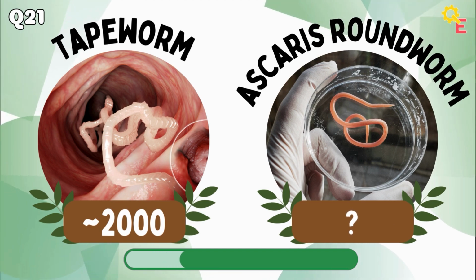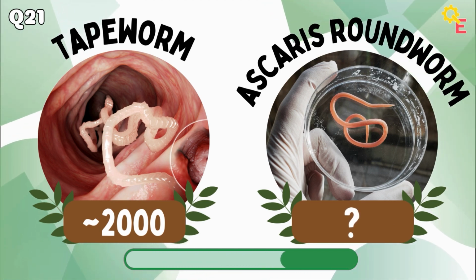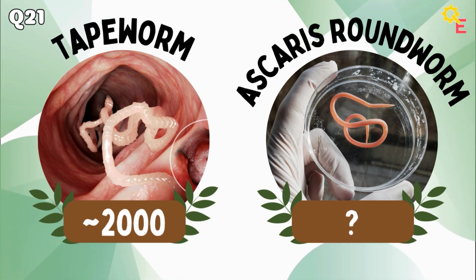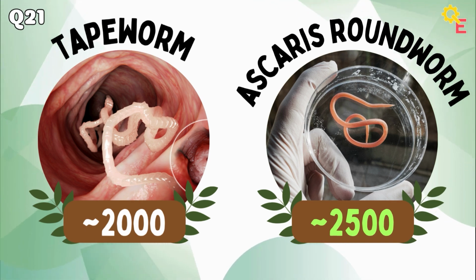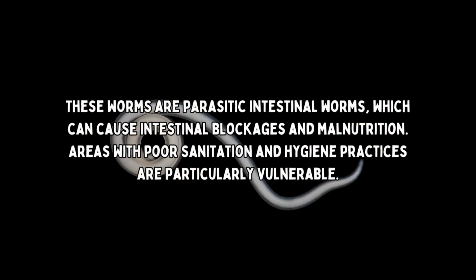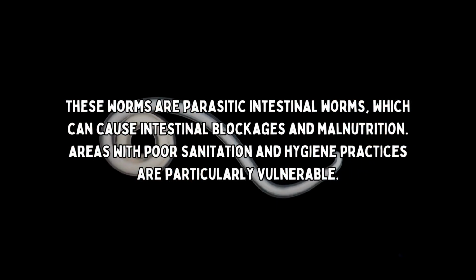We now move on to the battle of the worms. The answer is higher. These worms are parasitic intestinal worms which can cause intestinal blockages and malnutrition. Areas with poor sanitation and hygiene practices are particularly vulnerable.